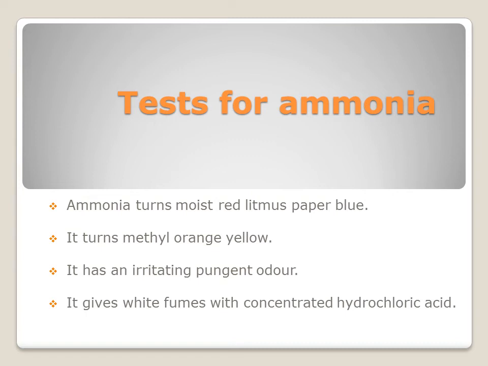When we bring hydrogen chloride gas near the jar of ammonia, and when they mix together, we will get dense white fumes. The dense white fumes are ammonium chloride. So it gives white fumes with concentrated hydrochloric acid, or it gives white fumes with hydrogen chloride gas.